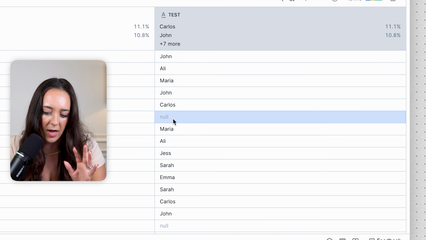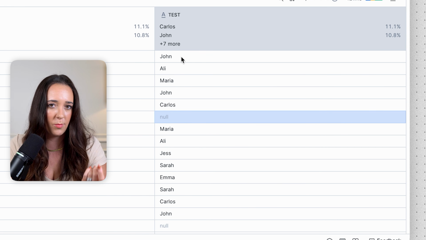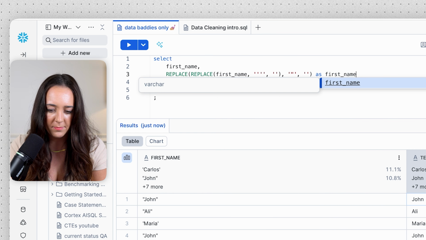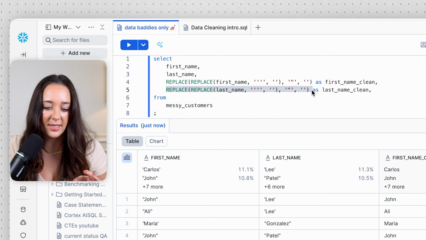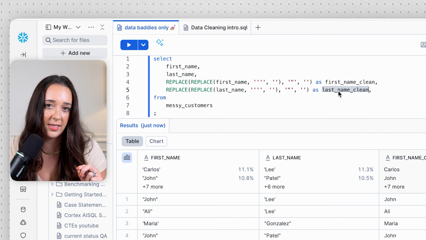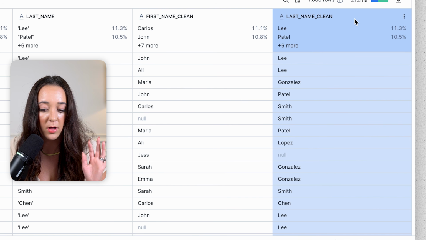We still have our null values, which we'll figure out a little bit later, but now we don't have any single quotes or double quotes in our name column. So let's call this first name clean, and we can actually copy and paste this logic for the last name too. I just used the exact same logic, except I put last name in as the column name, and then I changed the alias to last name clean. And now we have a clean column of all of our first names and of all of our last names.